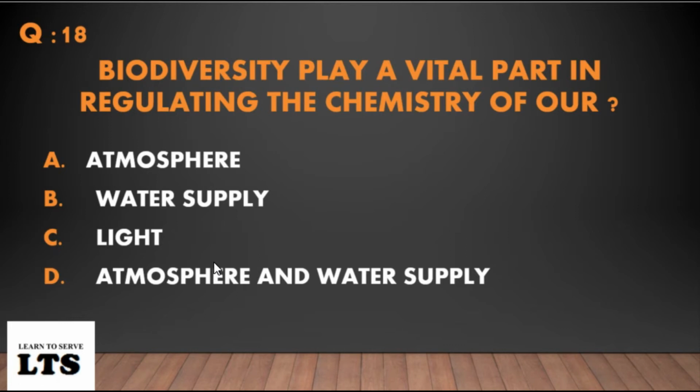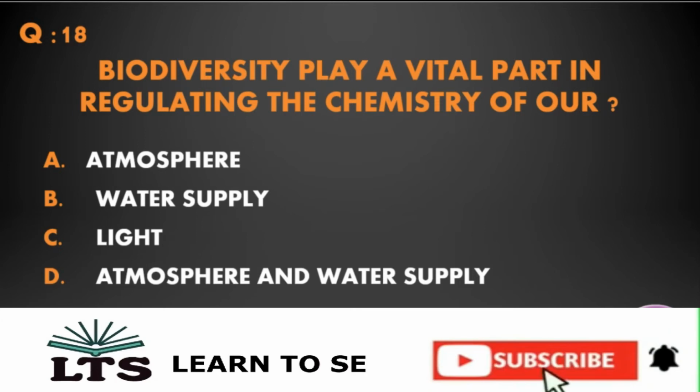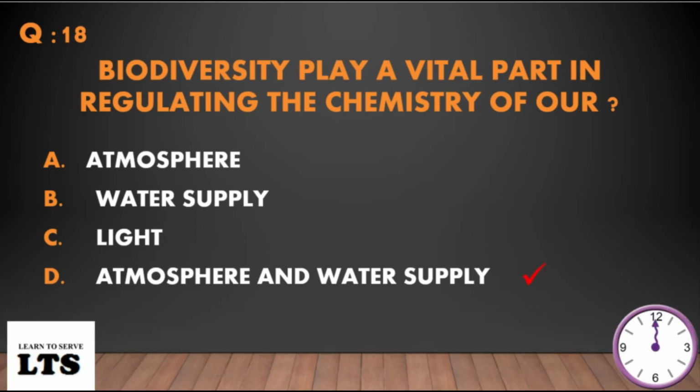Question number 18. Biodiversity plays a vital part in regulating the chemistry of our: option A, atmosphere; option B, water supply; option C, light; option D, atmosphere and water supply. The answer is option D, atmosphere and water supply.